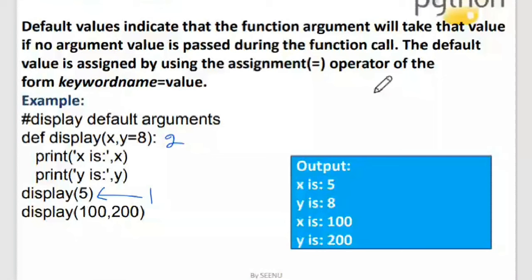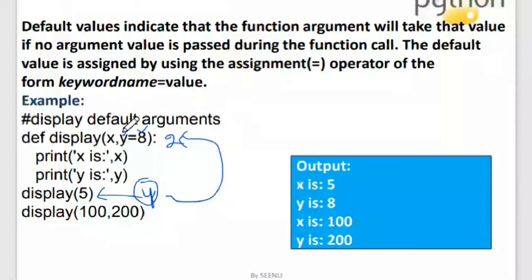I'll get this 8 only if the function call is not including that value. If the function call includes that value, the included value only will be taken in the function. You can see these two function calls. The first function call is not having the second argument, which is y. So the y argument is not there in the first function call. As soon as this function call is made, the control goes to the display function, and x and y values are printed.